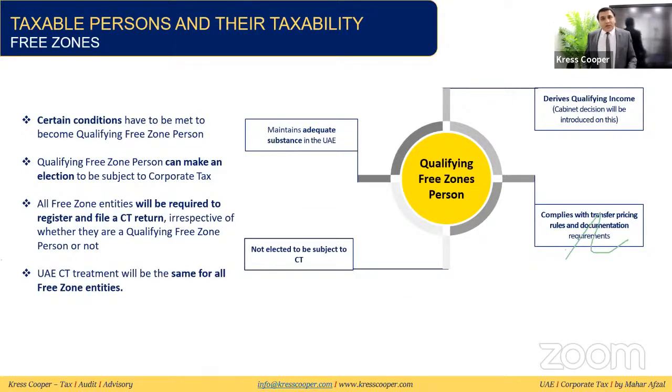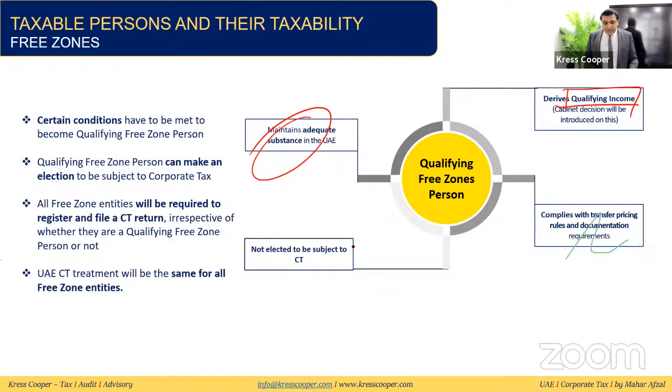What are the qualifying free zone persons? There are 4 conditions for this. If these 4 conditions are fulfilled, then we will say this person is a qualifying free zone person. And these conditions are: first, maintains adequate substance in the UAE. Second, derives qualifying income. We need to wait for the definition or detail of the qualifying income.